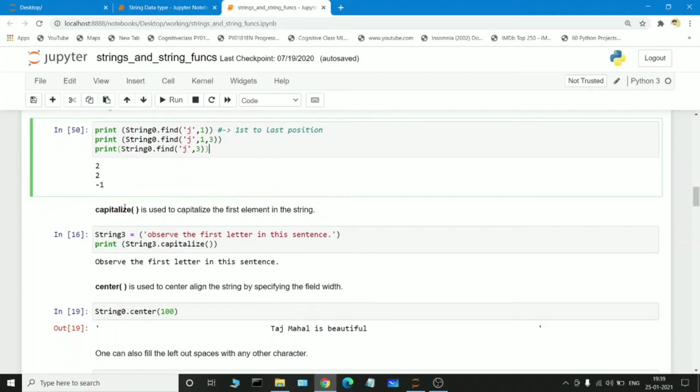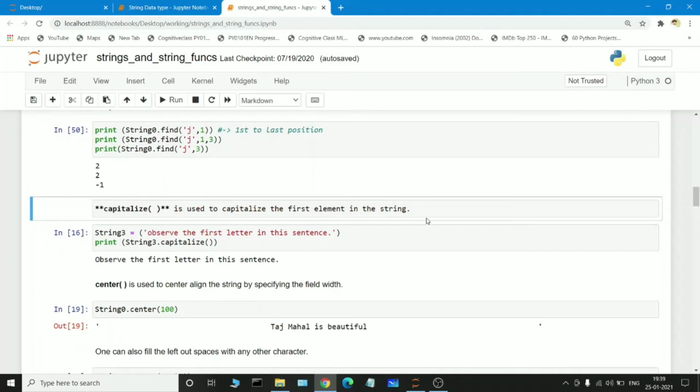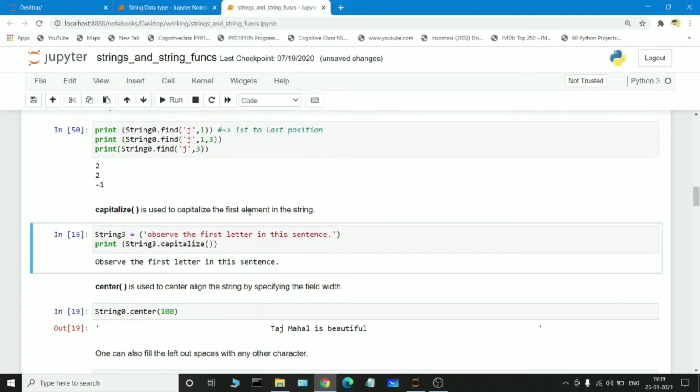Coming back to capitalize, it is also an important function in the string. The capitalize function is used to capitalize the first element in the string. Suppose I am passing a string here, observe the first letter in this sentence. If I want to capitalize the string, string 3 dot capitalize, automatically the first element, which means 0, will be capitalized.